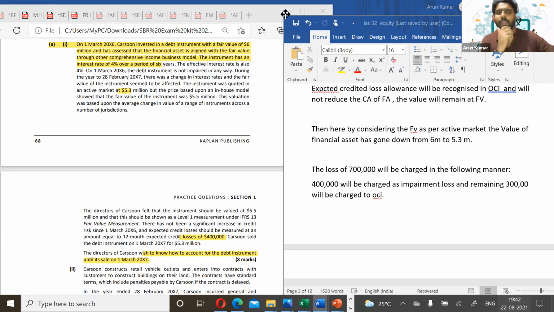This is the only question we have with respect to impairment in the past papers. I forgot the question name, but I think this question clearly explains how to account for the impairment and how to pass the entry. So is it clear, everyone?